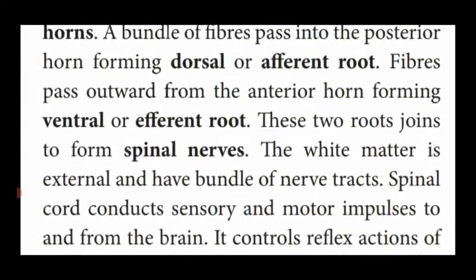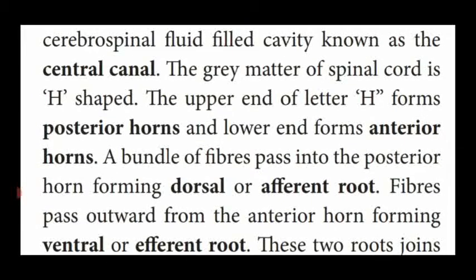So this is the white matter of the spinal cord. The shape of the grey matter of the spinal cord is H shape. Upper end posterior horn, lower end anterior horn.